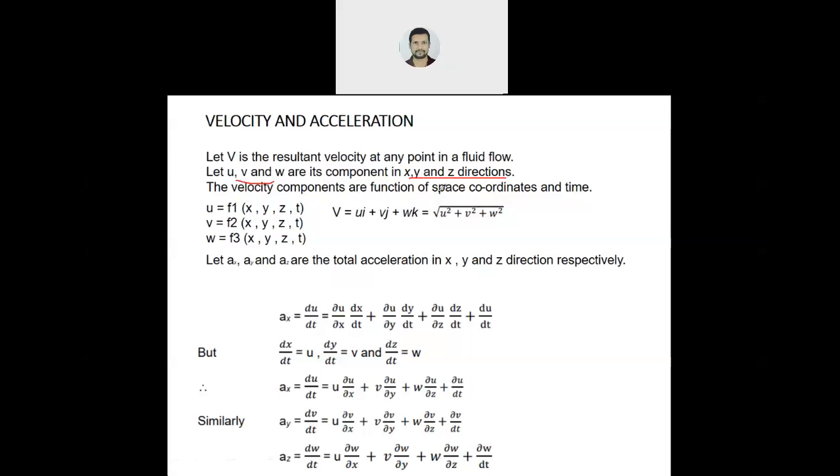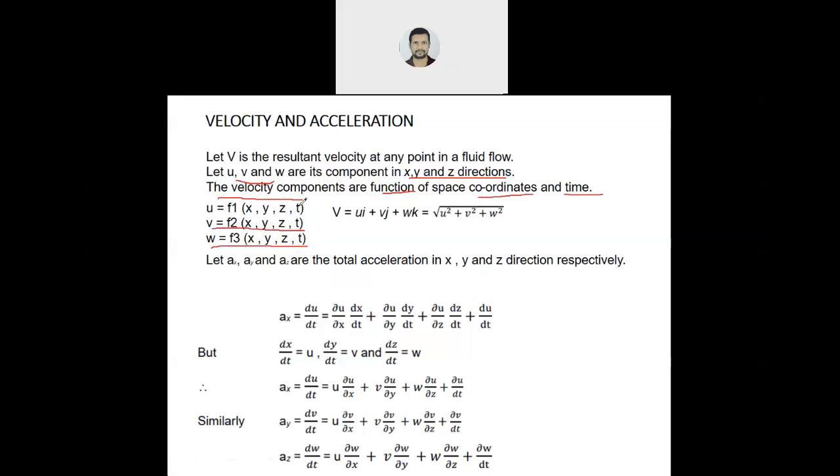Also, the velocity is a function of space coordinates, x, y, z, as well as time. So u is a function of x, y, z, and t. V is also a function of x, y, z, and t, and w is also a function of x, y, z, and t.